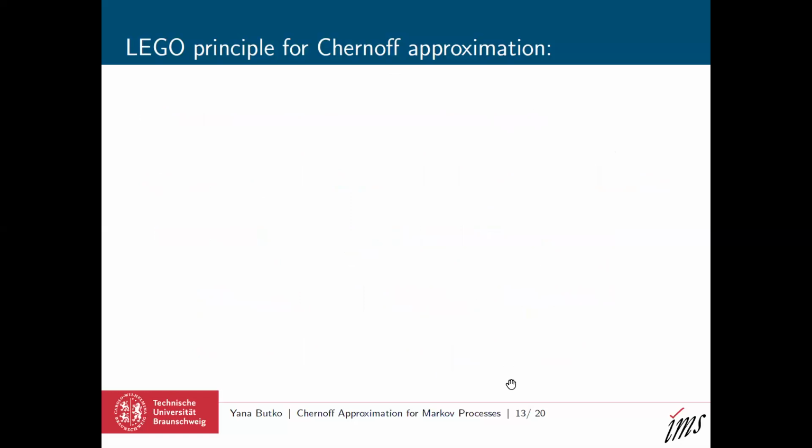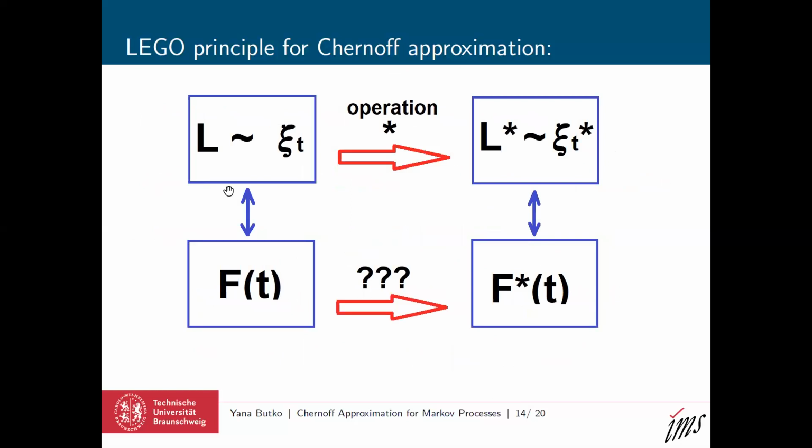Well, in my research, I follow the so-called Lego principle for Chernoff approximation. What does it mean? It means that we start with some simple operator, simple generator, and hence a simple Markov process. Simple means that we either know the transition kernel of this process, or we already know a Chernoff approximation to the corresponding semigroup.